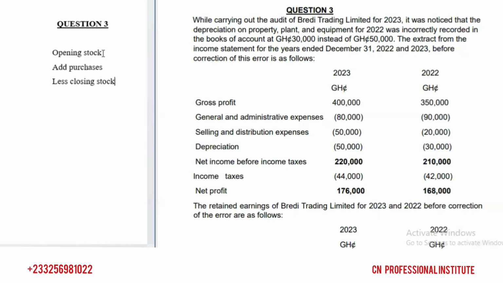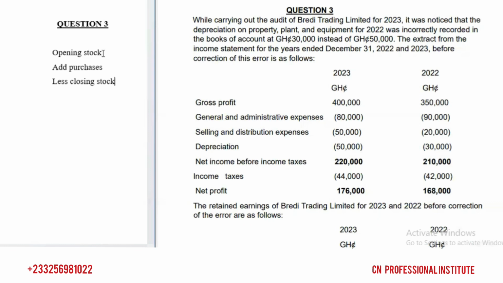With closing inventory, to get cost of sales, we less closing inventory, right? We add opening stock, we add purchases, and we less closing stock. If you overestimate your closing stock or your closing inventory, what is happening? You are reducing cost of sales because we are going to deduct a bigger figure, right? So if the error will increase your closing inventory, you are reducing cost of sales. So if you want to correct it inside cost of sales, you have to add the error back to cost of sales. Are you following?